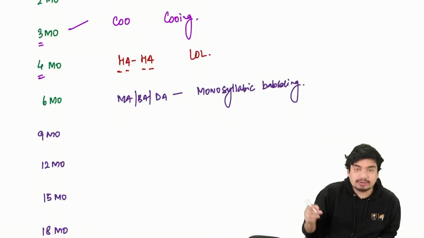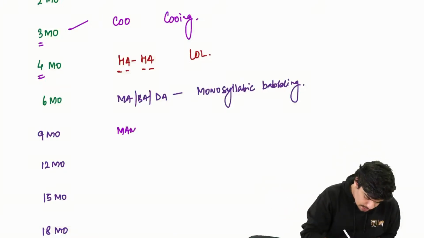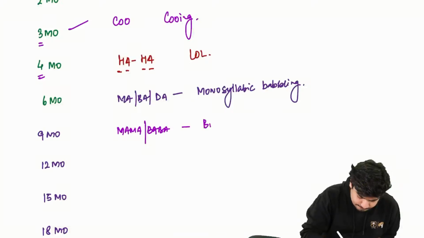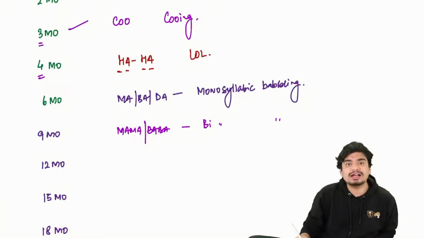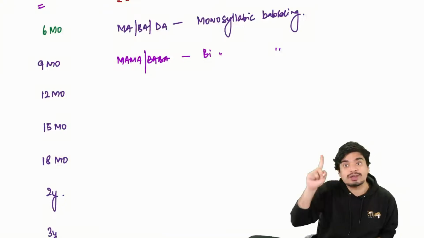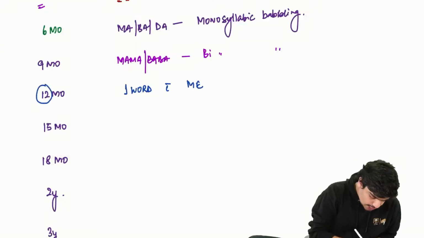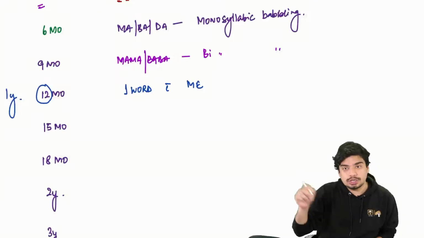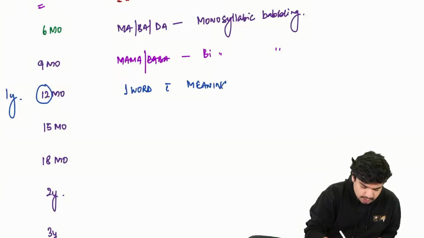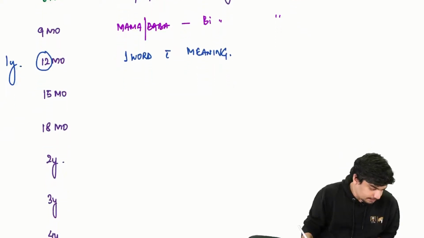At 9 months, this will convert into bisyllabic babbling. Mama, baba, dada. So this is bisyllabic babbling. This will start at 9 months. At 1 year of age, the child will be able to say one word with meaning.